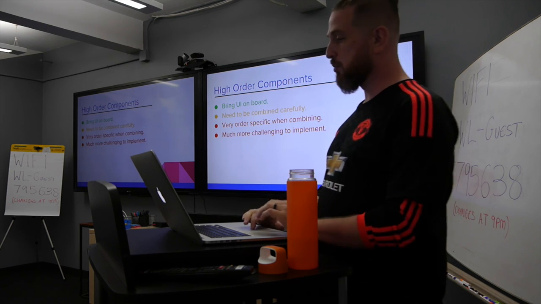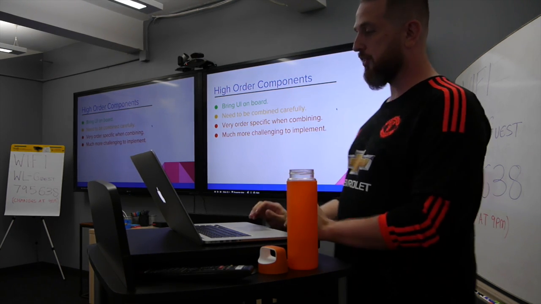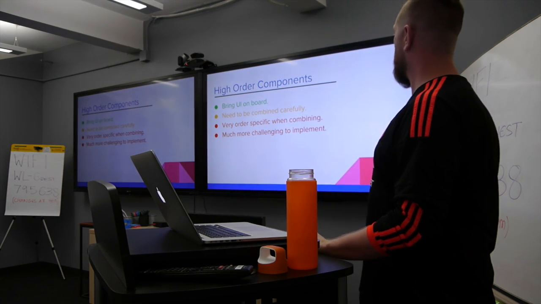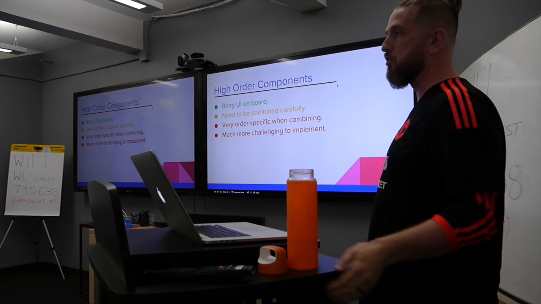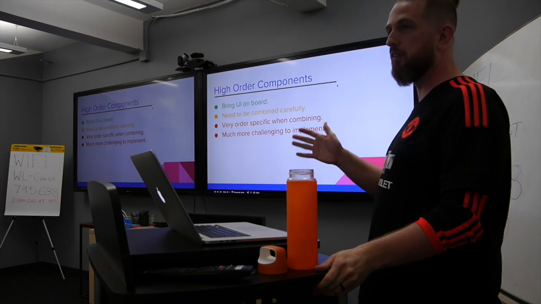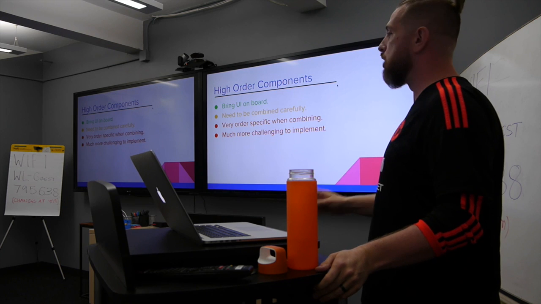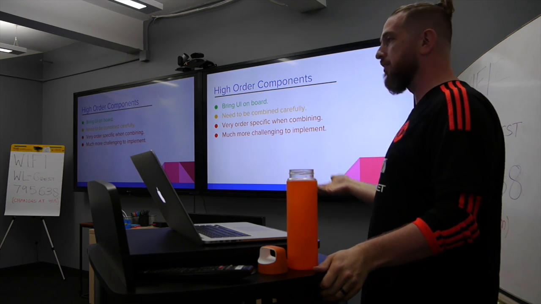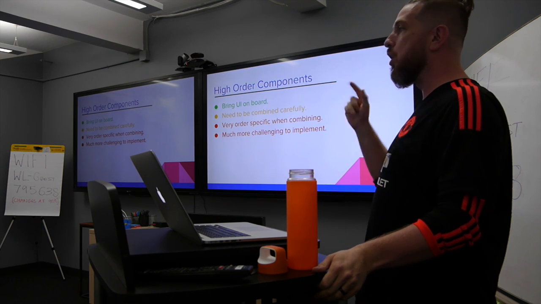They are also much more challenging to implement. You have to do a lot of thinking about exactly how they work. You don't want to end up in a situation where you really could have just used a wrapping component and used a decorator to add a little bit of functionality. You really need to have it in a case where it's context specific. So again, going back to that tab view, I needed to know that it's the current tab.